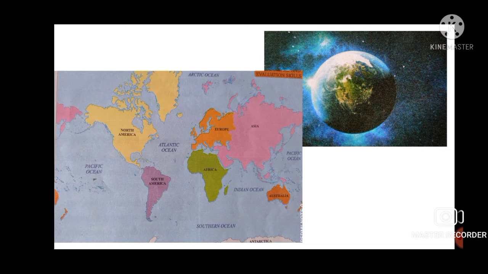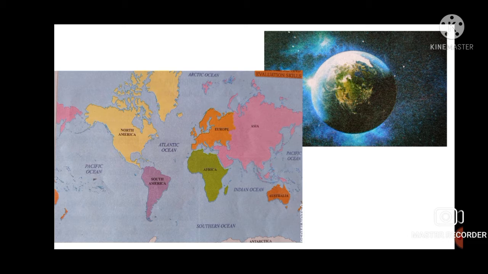After sailing for 3 years, some members of the ship's crew reached the same port from where they had begun their voyage. Now, what is voyage? It is their journey. Now, what happened? Some members of the crew reached back to the point from where they began. This established that the earth was round and not flat.